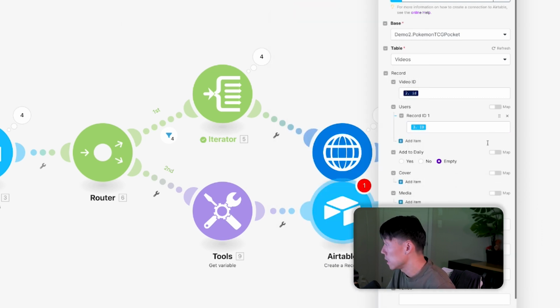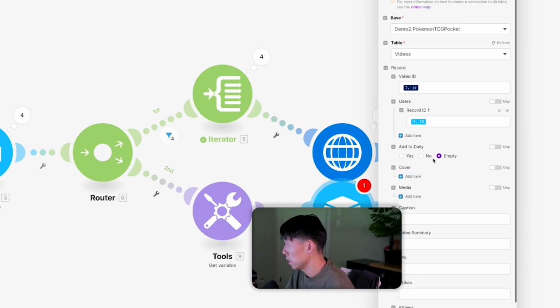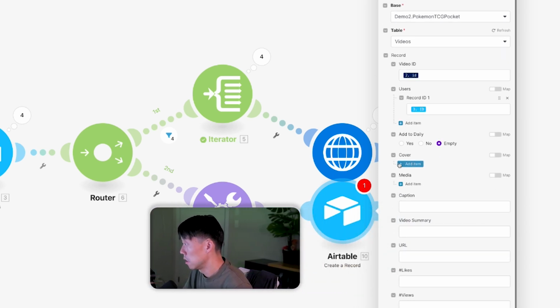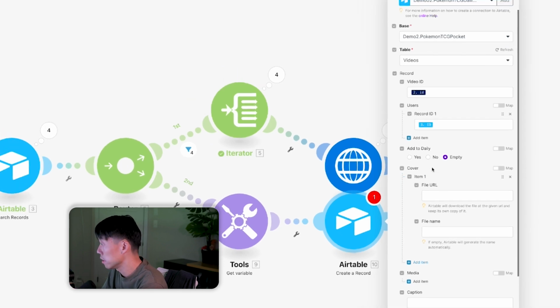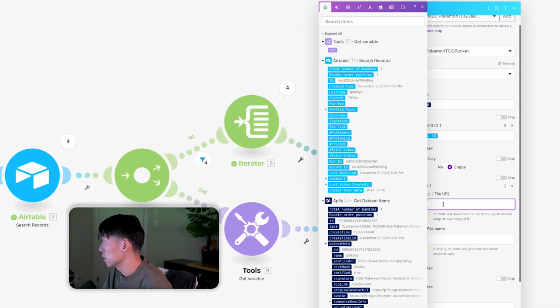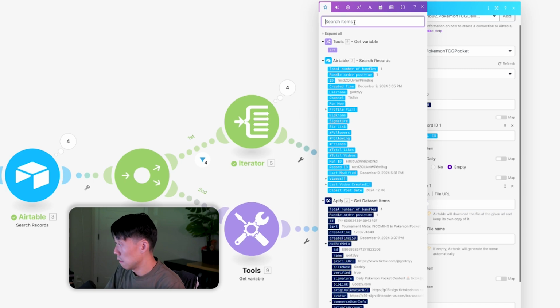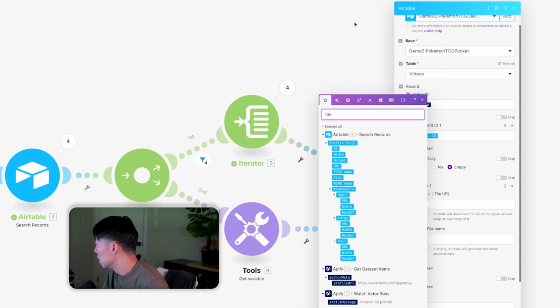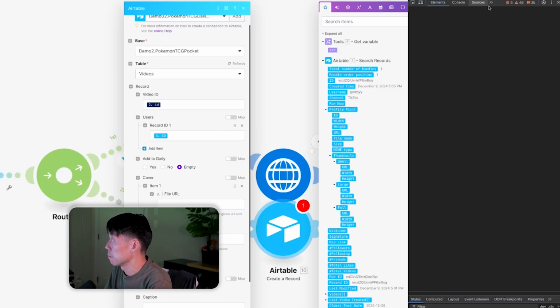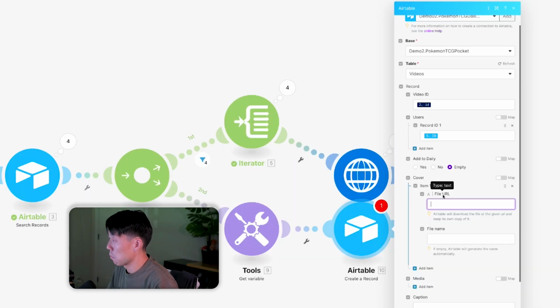All right, add to daily. We do not change anything there. The cover, so the Appify scraped cover. So what we're actually going to do is grab it, and this one is file URL. Let's see here. So it's actually not file. Okay, actually, let me explain this real quick. From here on out, we're going to actually start telling Airtable what to populate the database with.